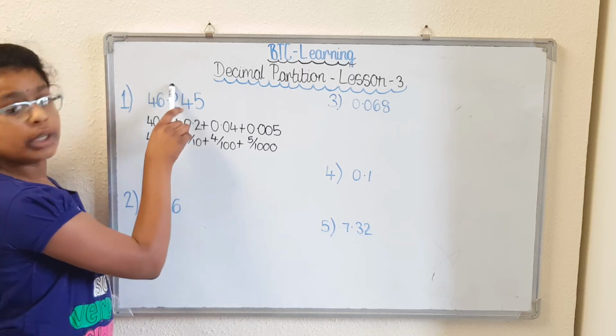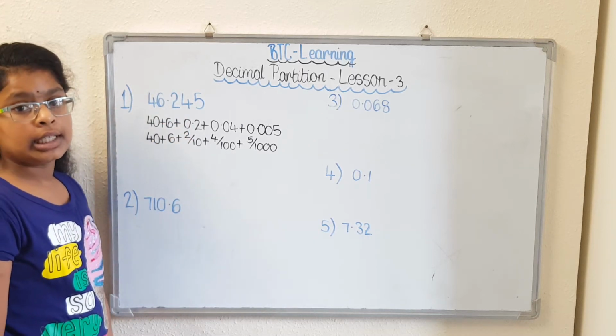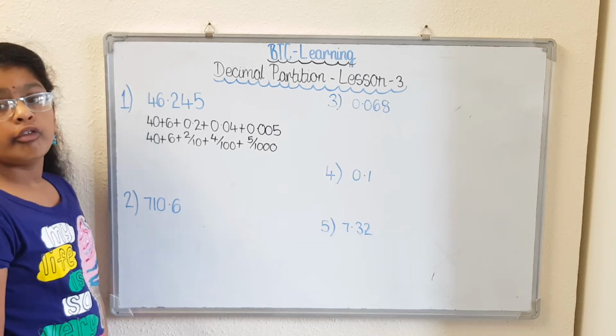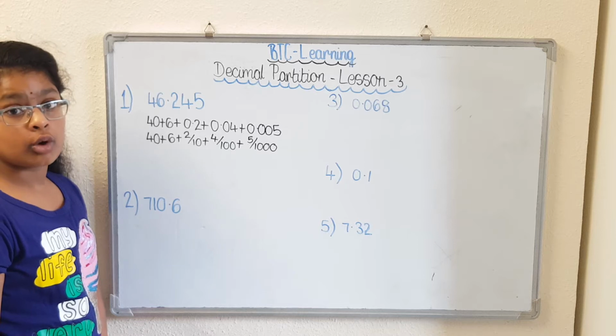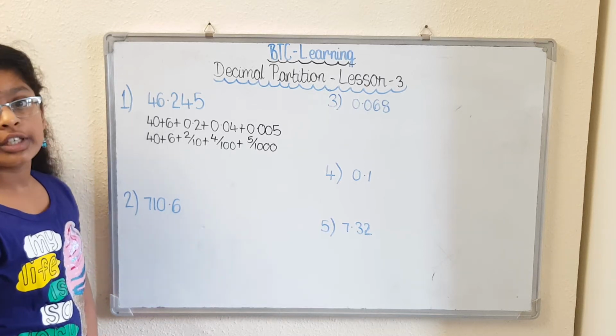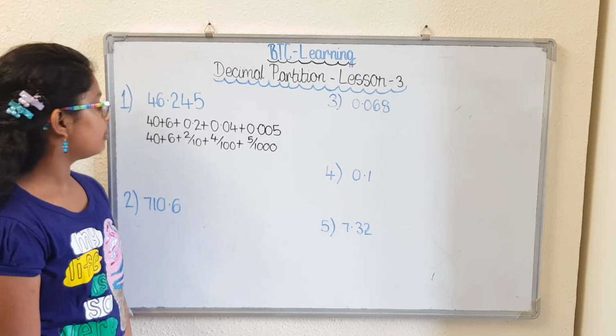This 2 is in the tenths column, so the denominator is a 10. The 4 is in a hundredths column, so the denominator is 100. The 5 is in a thousandths column, so the denominator is 1,000.